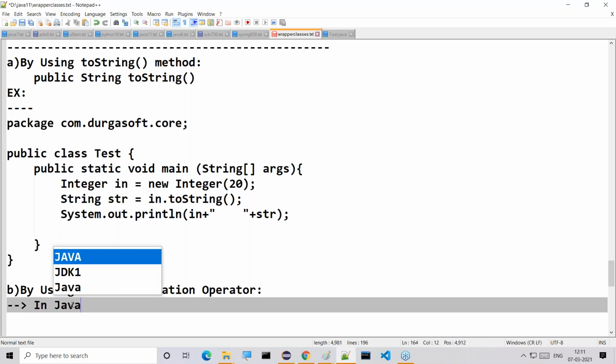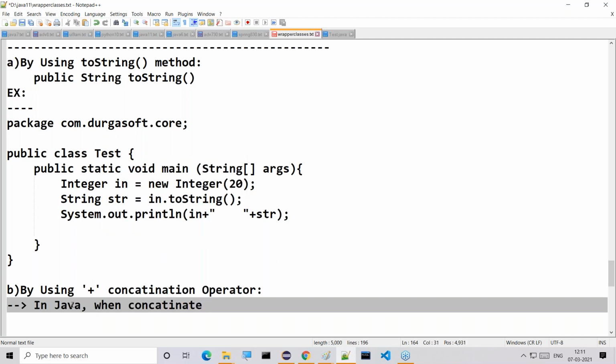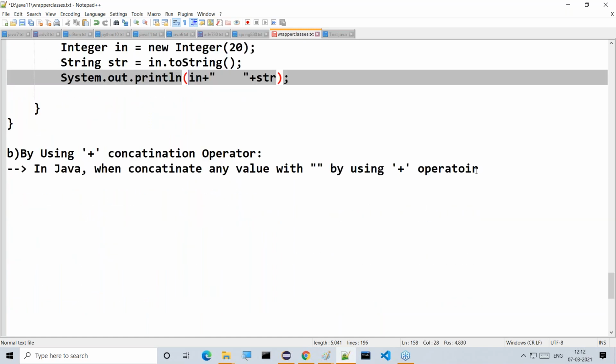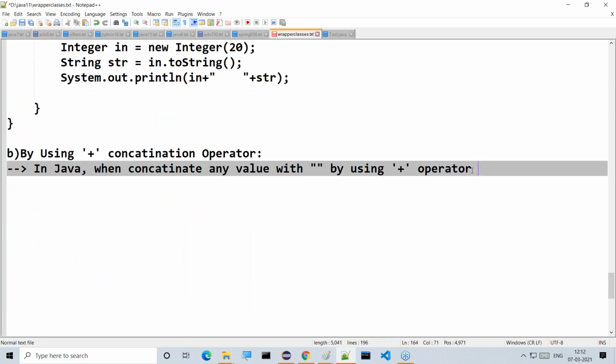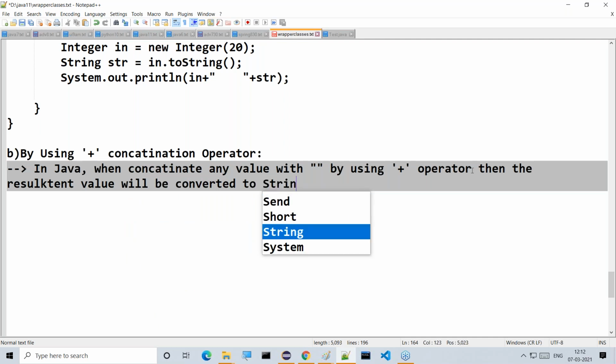In Java, when we concatenate any variable or any value with double quotations by using the plus operator, then the resultant value will be converted to string type only.